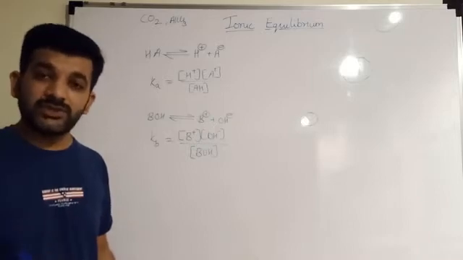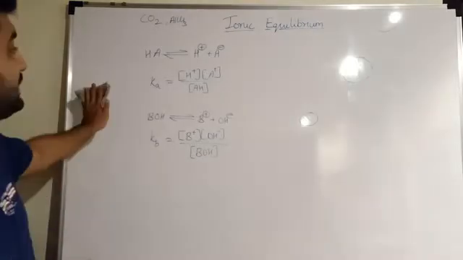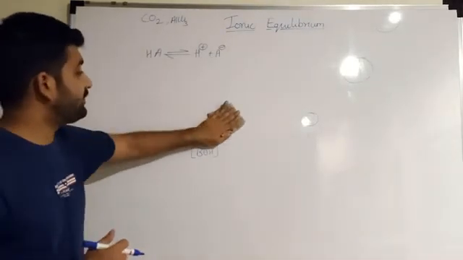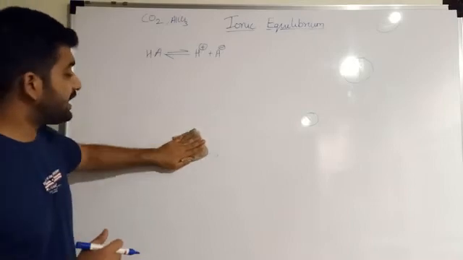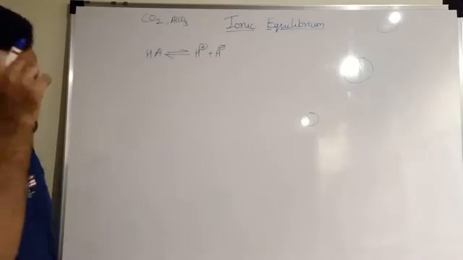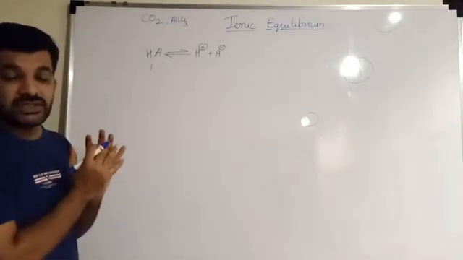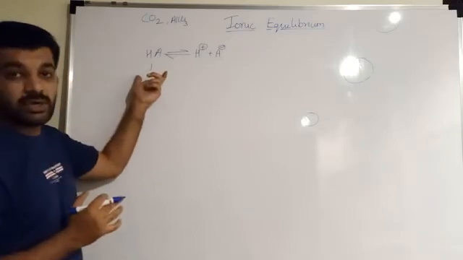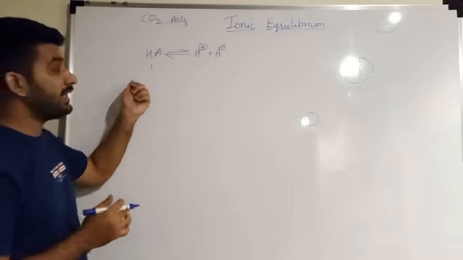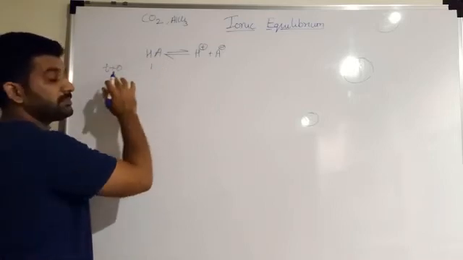In Ostwald's dilution law we have a simple derivation. Let us imagine this is the reaction for an acid; in the same way we can write it for bases also. Initially, say the initial concentration or quantity of acid is represented by A, meaning at time t equal to 0 it has maximum concentration.